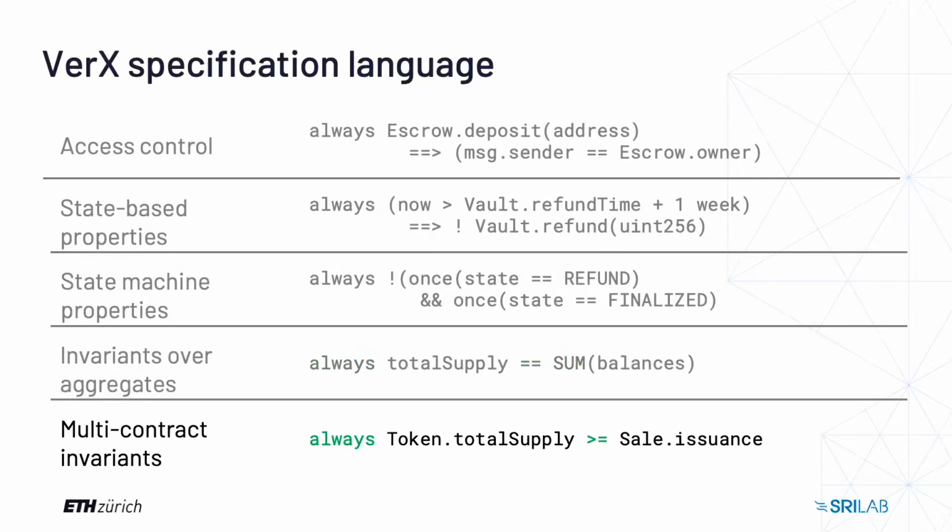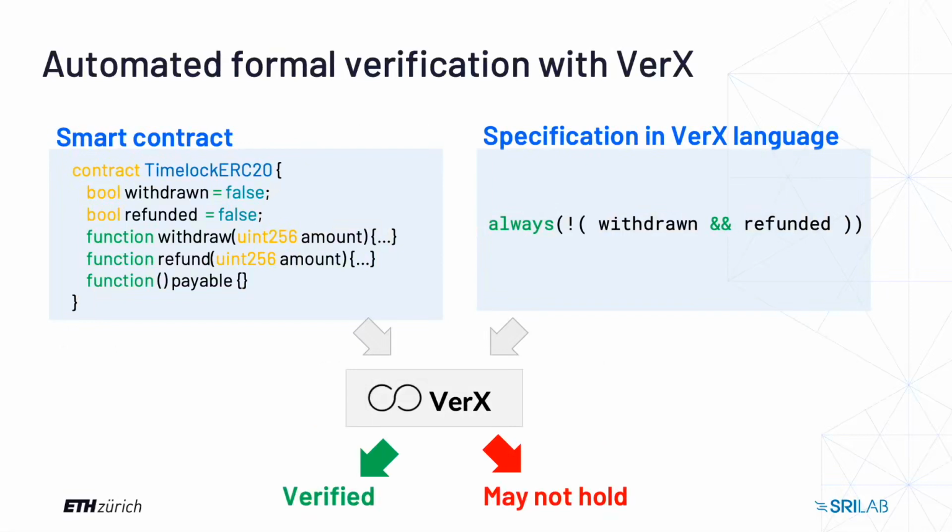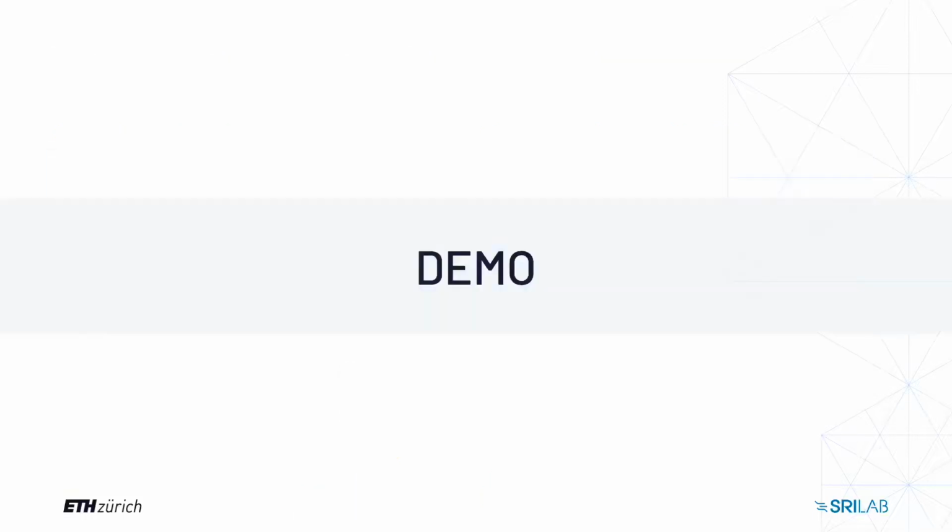The last is multi-contract invariance. Developers quite often separate the logic of an application into several smart contracts, and with VerX one can specify the whole application. So what does VerX actually do? It takes two inputs, a smart contract application and a formalized specification. As a result of verification, the output can be verified or may not hold. If the output is verified, it means that the specification will hold for any number of transactions for any input arguments.